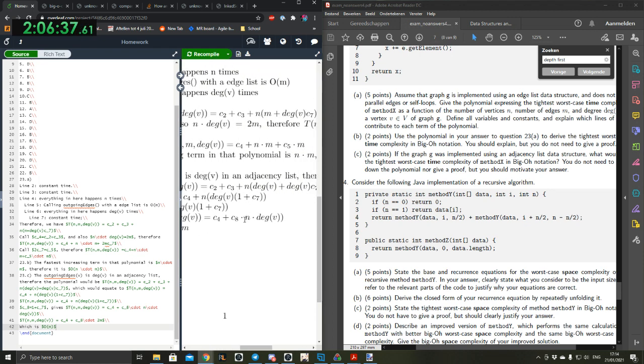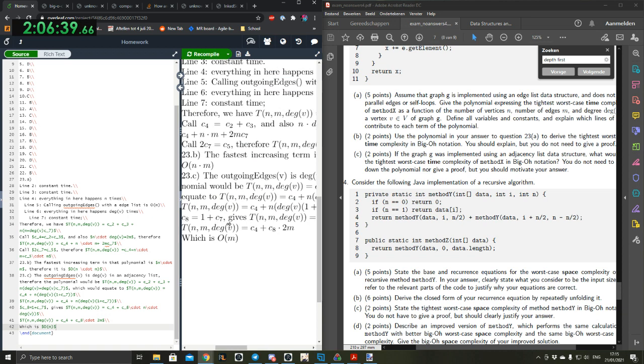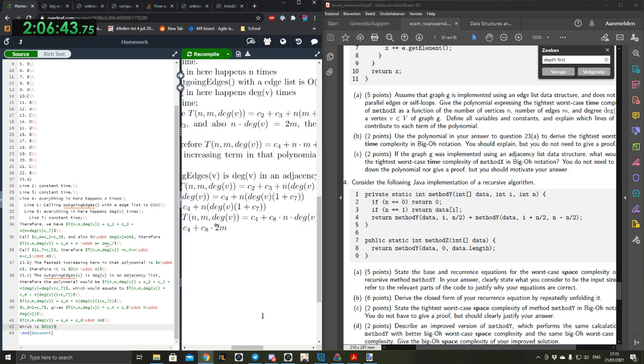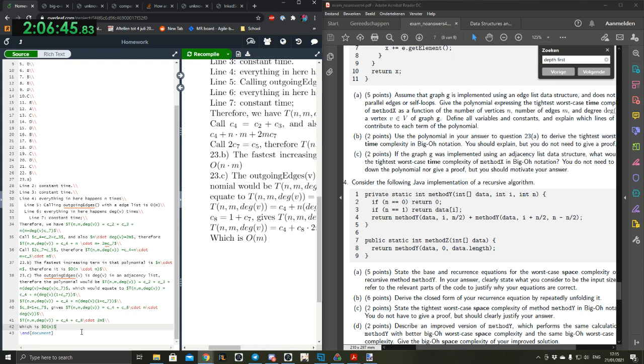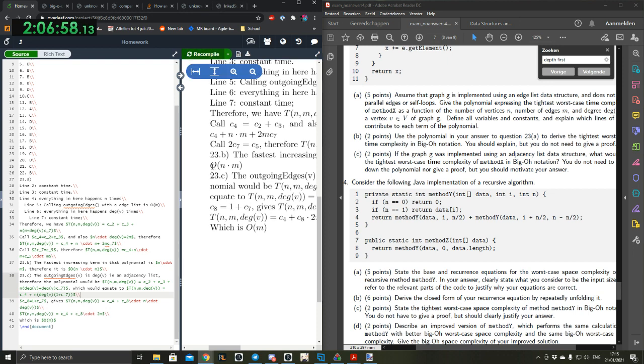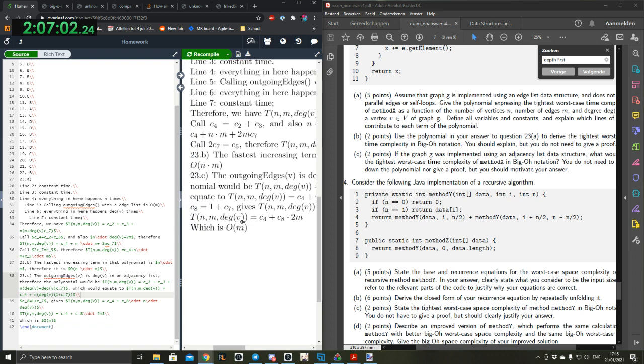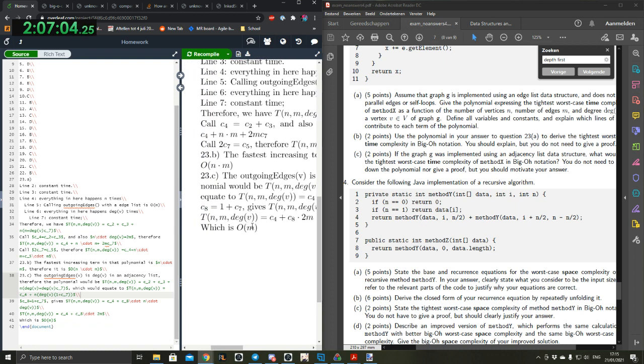We turn it into 1 plus C7. I think we just copied it here, so that line can go away. And therefore we get that it is C4 times C8 times 2m, which is big O of m.